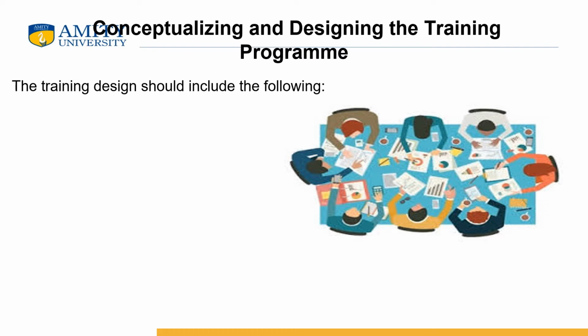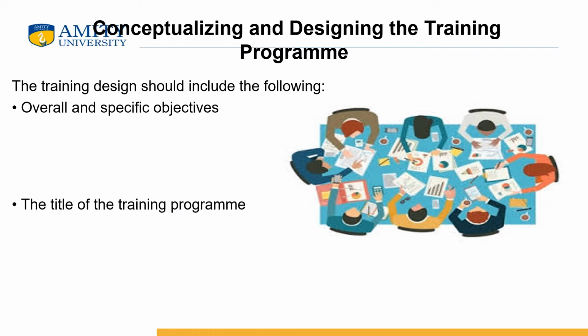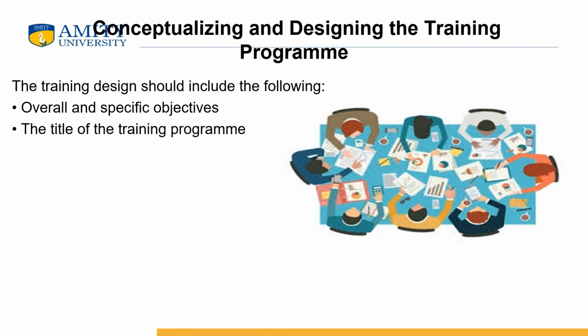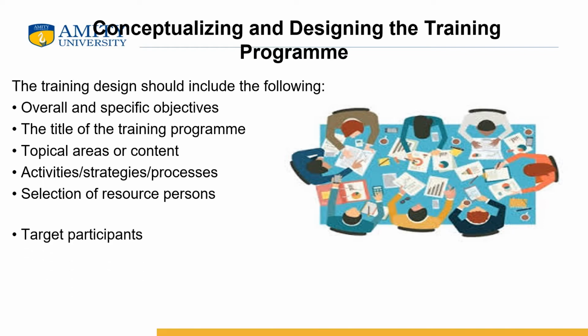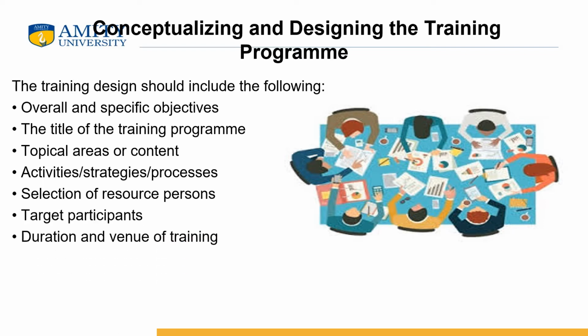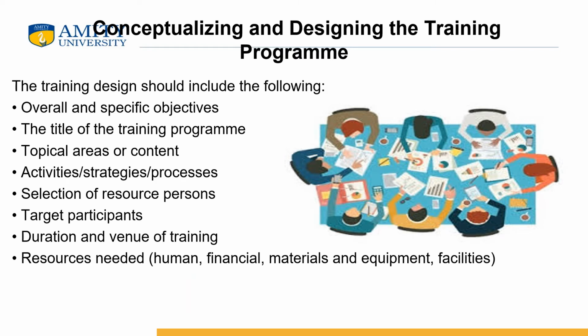So the training program should basically include the following: what is the overall objective, what is the specific objective, a very good and catchy title of the training program, the content that you should be including in your training program, the activities, strategies and processes to be used, selection of resource person is again a very important point, target participants, duration and venue of the training program, resources that you should need like human, financial, material, equipment and other facilities, expected outcomes.